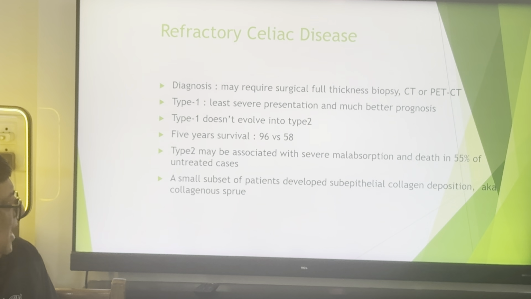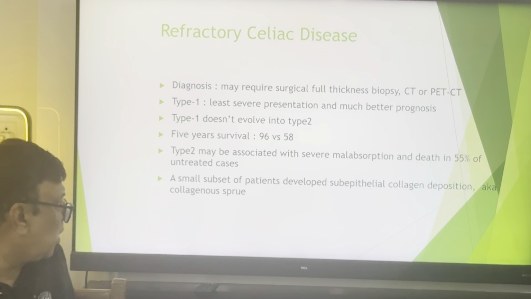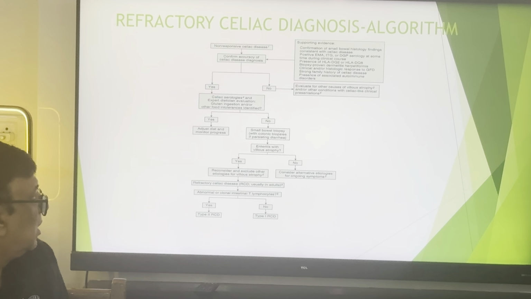Type 1 is the least severe presentation, with a much better prognosis, and does not evolve into type 2. The 5-year survival of type 1 is 96% versus 58% for type 2. Type 2 may be associated with severe malabsorption, with death in 55% of untreated cases. A small subset of patients develop subepithelial collagen deposits, collagenous sprue.